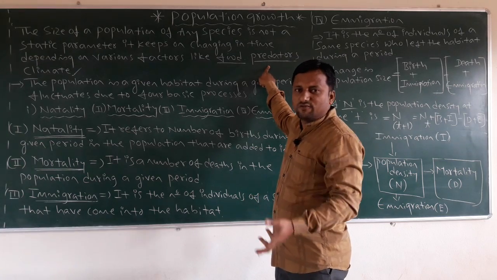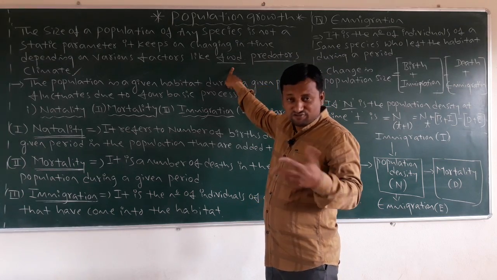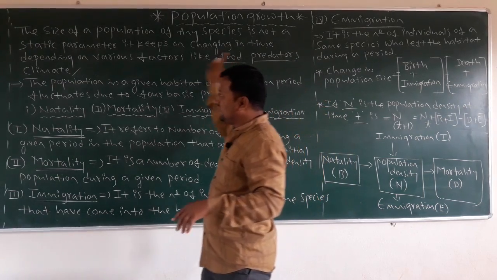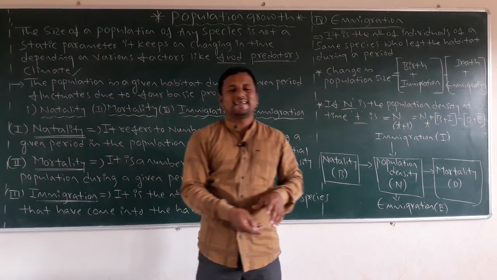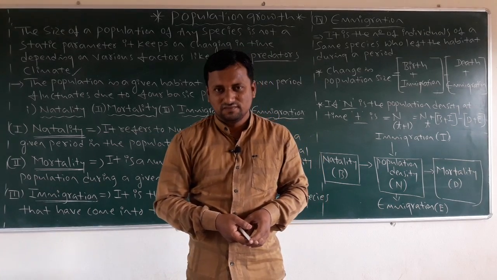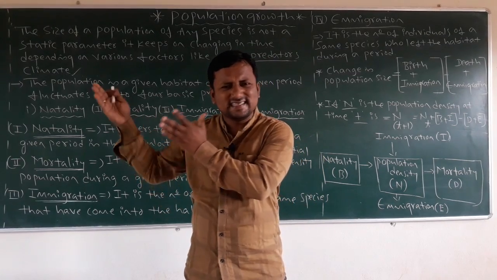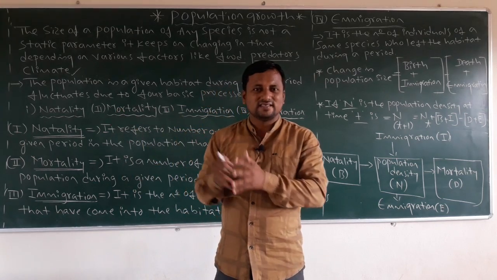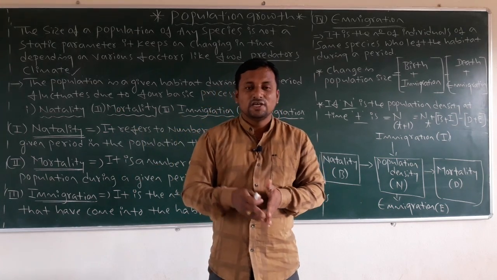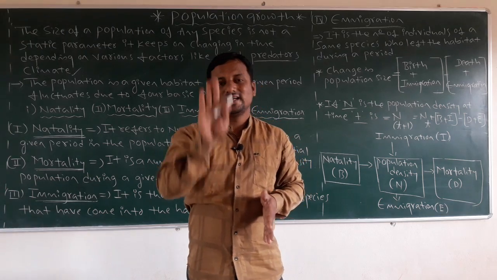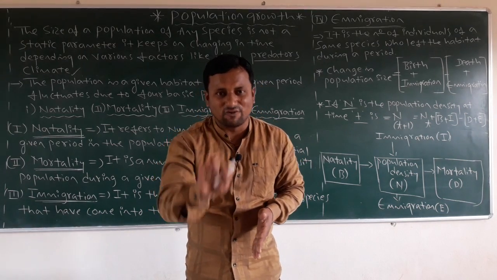If we want to survive, we require food, survival of the fittest. Another factor is climatic conditions. It also plays a very important role because we see many seasons, like rainy season, winter season, or summer season, and we must adjust to those conditions. Then only do we survive.